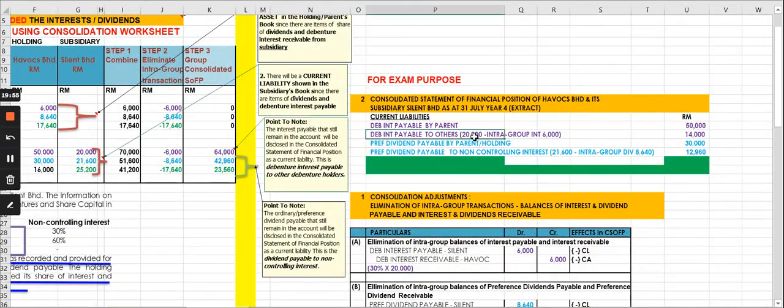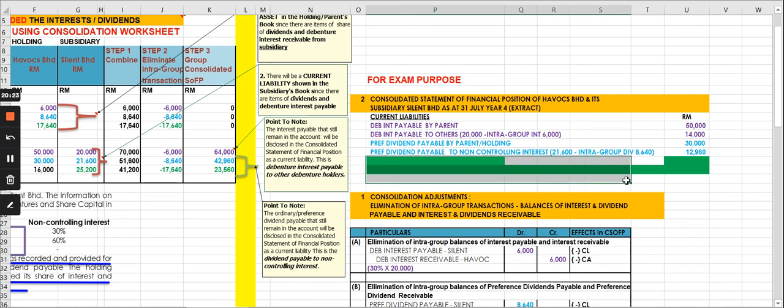You can see the working here, the one of the subsidiary, 21,600 minus the intra-group dividend 8,640. So you should show the working clearly. Marks are given. 20,000 for the debenture interest by the subsidiary itself, this 20,000, minus the intra-group debenture interest, that was 6,000, gives 14,000.